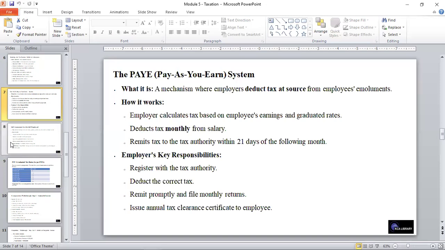And we have the responsibilities of the employers. The first is to register with the tax authority. Another is to deduct the correct tax. Another is to remit promptly and file monthly returns. And lastly, to issue annual tax clearance certificates to individuals.